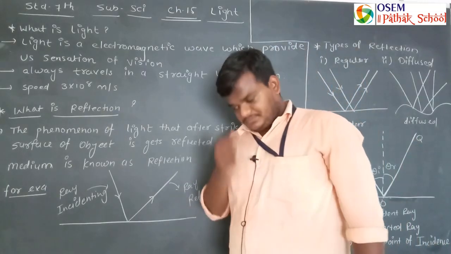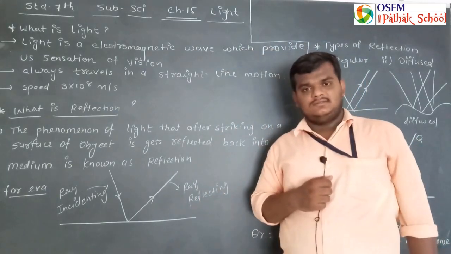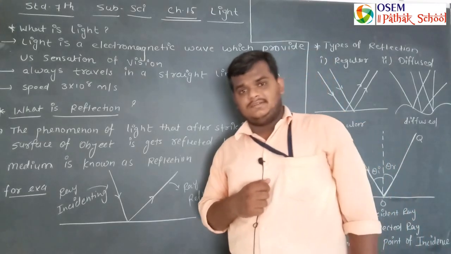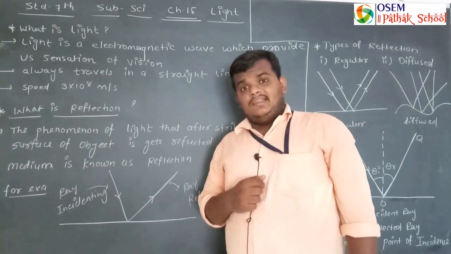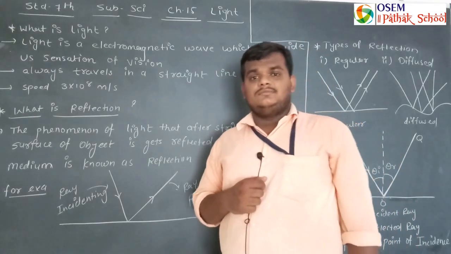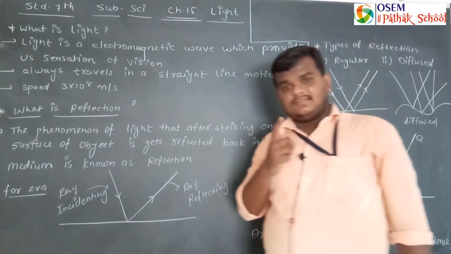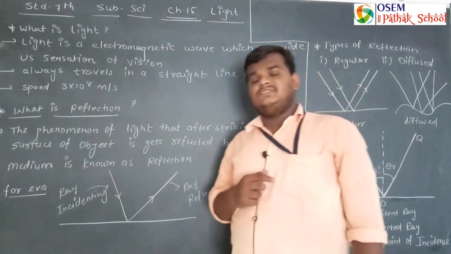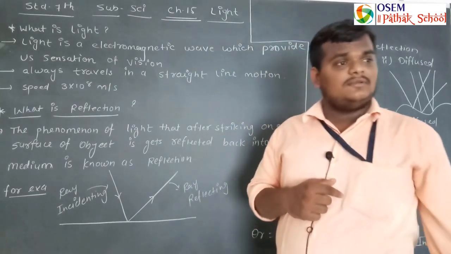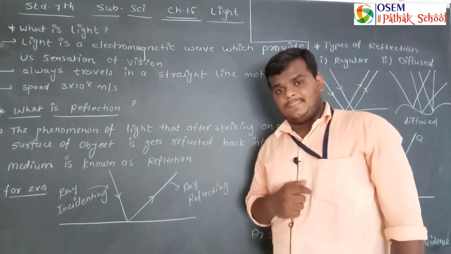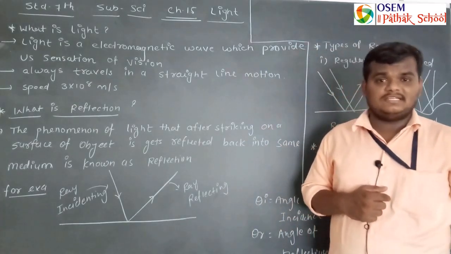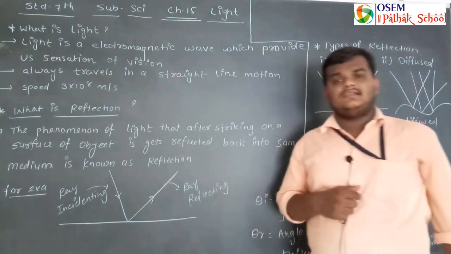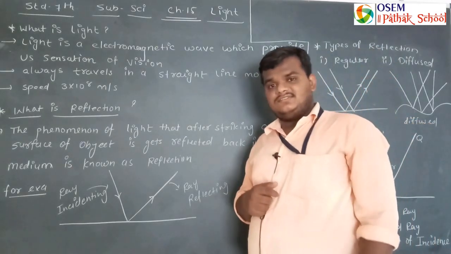Suppose in that room a small source of light is emitting from a corner of the side. Your eyes are attracted towards that direction immediately, because eyes are attracted to the source of light, which provides a sensation of vision. So you will know there is a light. So this is the meaning of light. Light is an electromagnetic wave which provides us the sensation of vision.